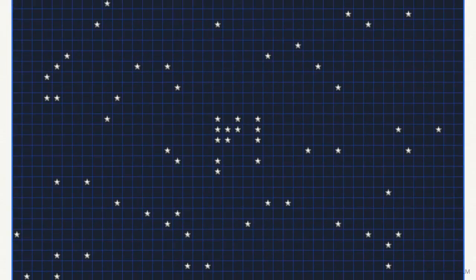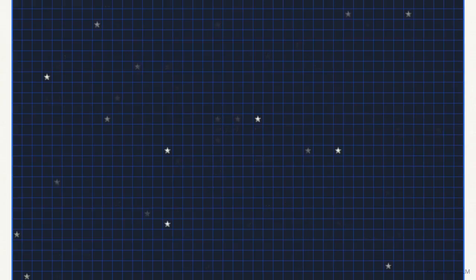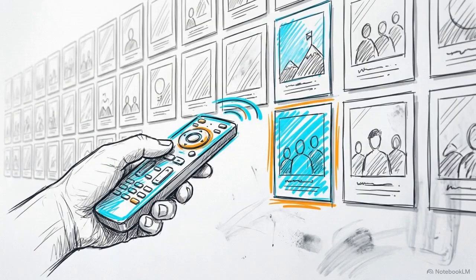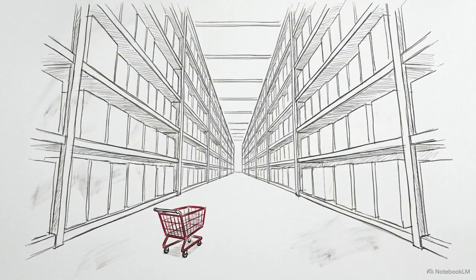But as we zoom out, the fatal flaw of this design becomes visible. The matrix is almost entirely empty. An individual user mathematically interacts with only a fraction of a percent of a platform's total catalog. A Netflix subscriber will never watch every movie. An Amazon shopper will never view every product.